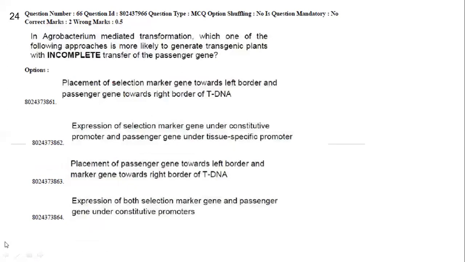Now next, in Agrobacterium mediated gene transfer, which one of the following approaches is more likely to generate transgenic plants with incomplete transfer of the passenger gene? Based on the placement of the passenger gene towards the left border and the marker gene towards the right border, this is wrong, because the passenger gene should be at the right border and the marker gene at the left border. So this is wrong, and this is the answer, right?